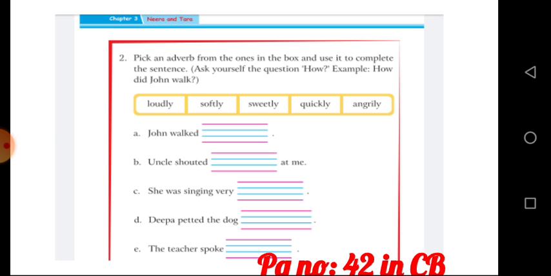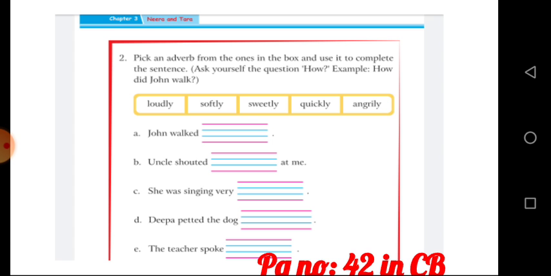See page number 42 in your concept book. Pick an adverb from the ones in the box and use it to complete the sentence. Ask yourself the question how. Example, how did John walk? Everyone read the sentences carefully and find the suitable adverb in the box. See the first one. John walked dash. Quickly. Yes, write it. The next one. Uncle shouted dash at me. Angrily.